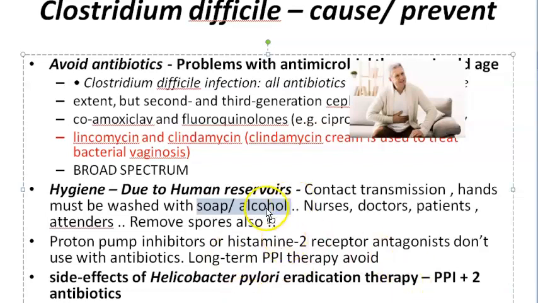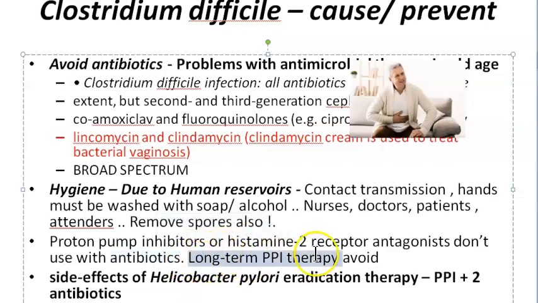Then, when you're taking proton pump inhibitors, like when you want to treat peptic ulcer, this acid formation in your gastritis, peptic ulcer disease, etc. So you're using proton pump inhibitors, histamine 2 receptor antagonists, etc. When you're using these to reduce acid production in the stomach, if you are adding antibiotics along with this, then it is bad. Okay, so remember, you should not do this.